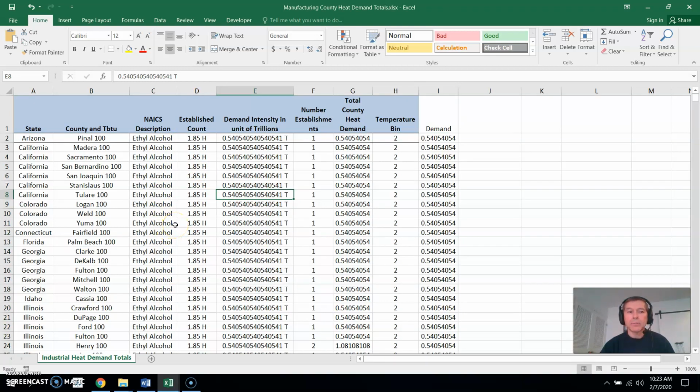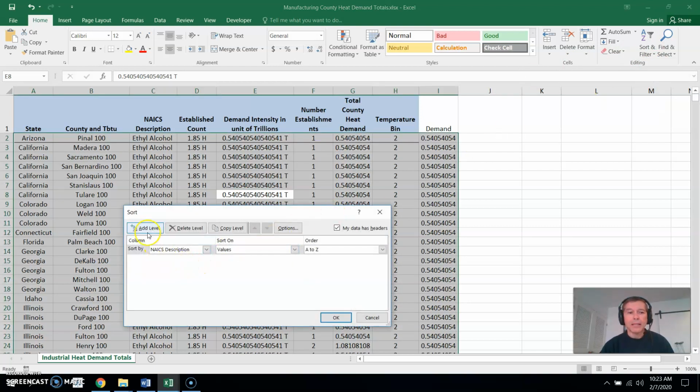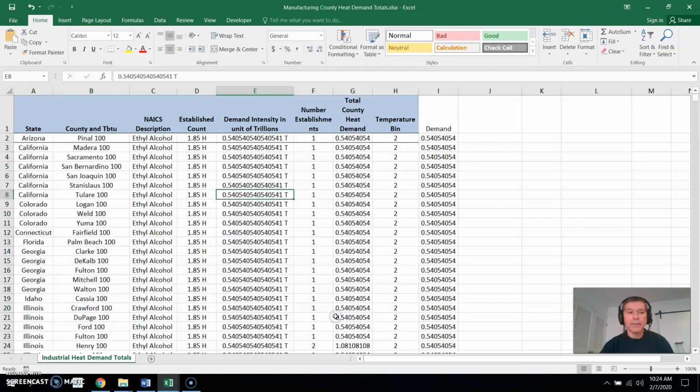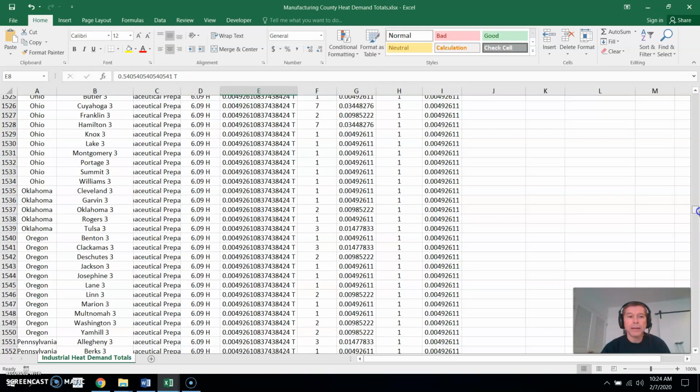And then next I'm going to sort it by the state. So sort filter, custom sort, and we'll add a level and sort it by the state. So let's go right here, state, A to Z, say OK. And now we got it. So it's first sorted by the description, ethyl alcohol, going through it alphabetical.